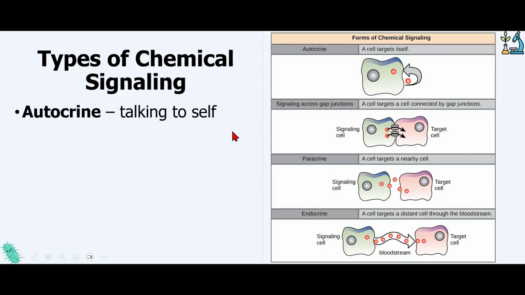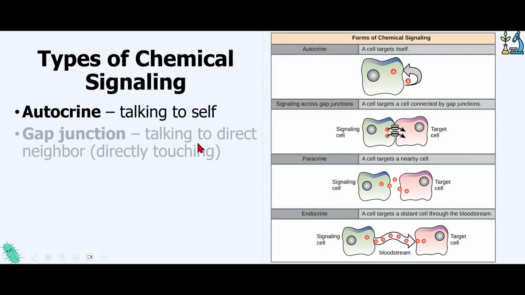There's autocrine, where a cell is talking to itself. So just for whatever reason, it needs to tell itself something. A gap junction type of communication is when two cells are right next to each other and they have these proteins called gap junctions that have basically a gap inside that allows them to send messages to each other.